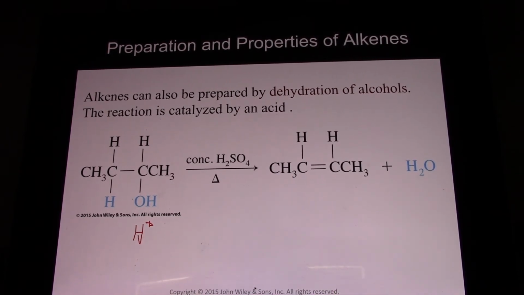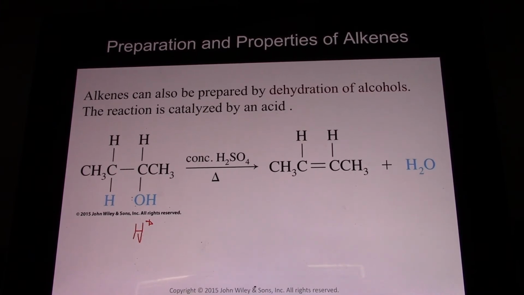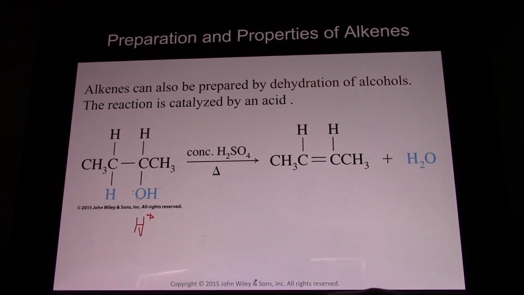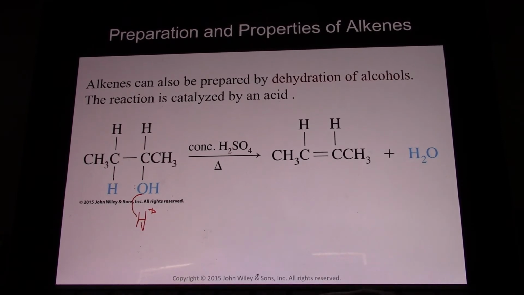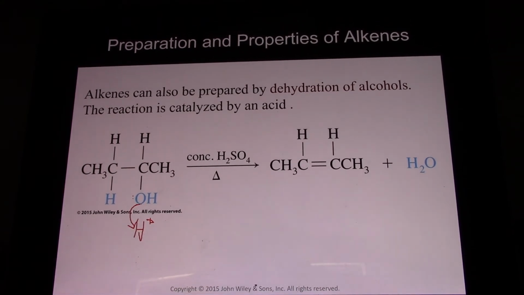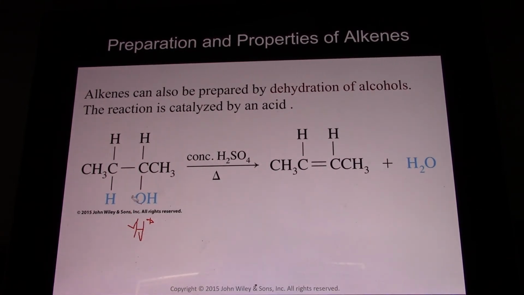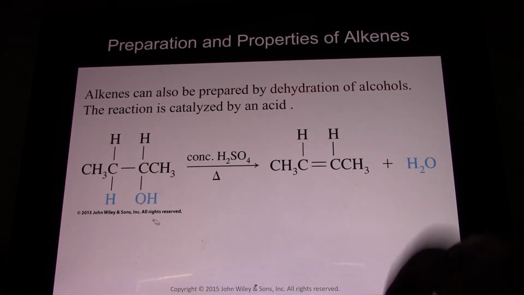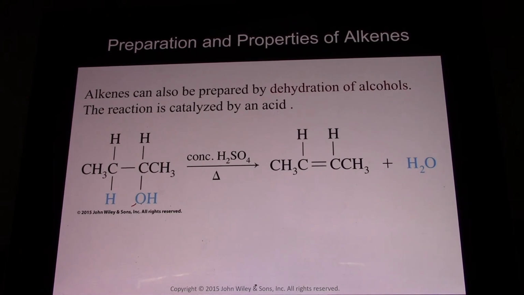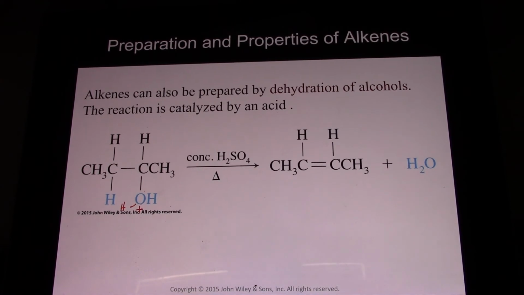And now this oxygen has free electrons. A pair of electrons will come and bind it, forming this molecule. And now the positive is on the oxygen. Now this is H2O if it leaves, so water is a good leaving group.